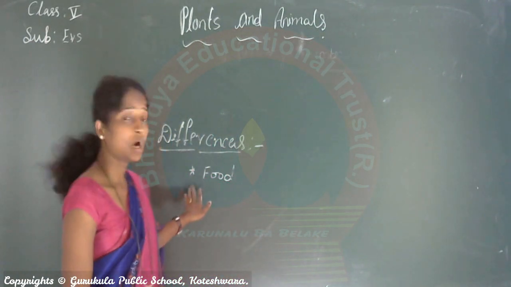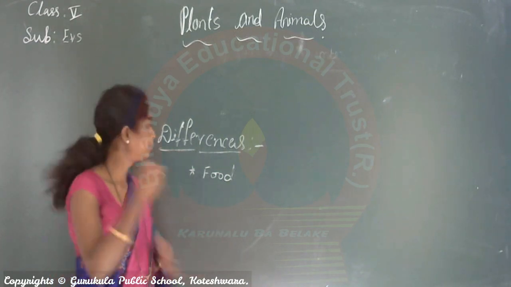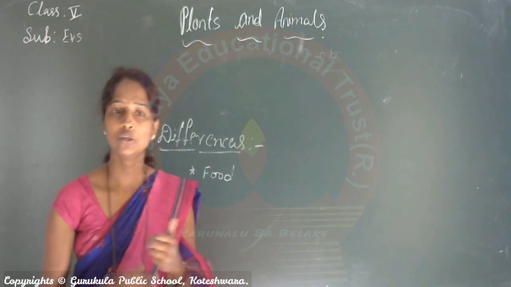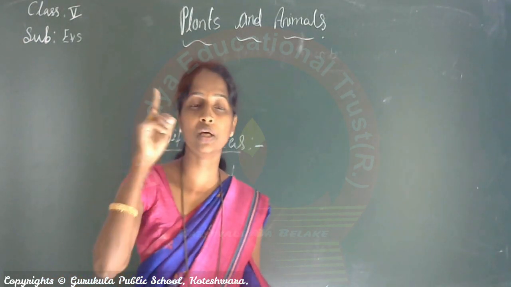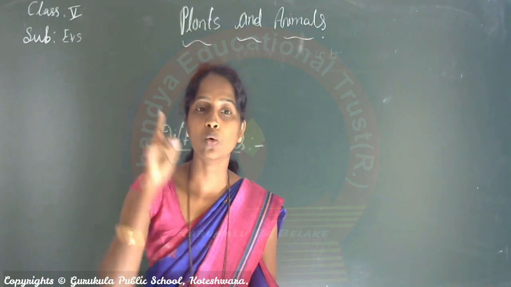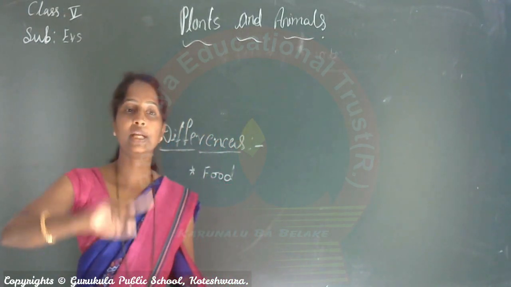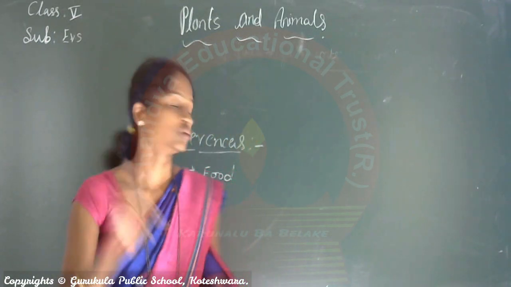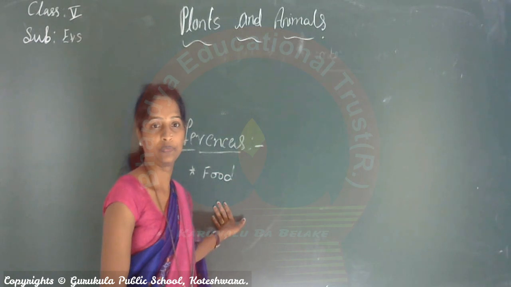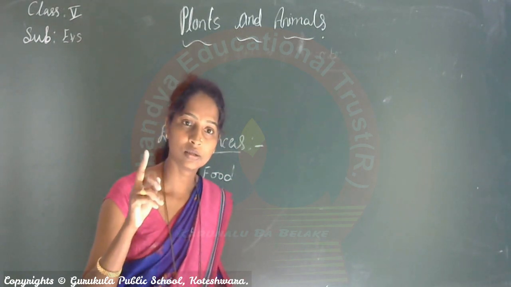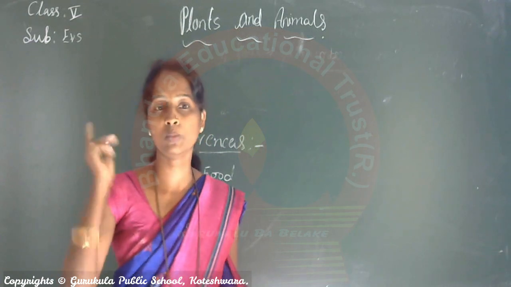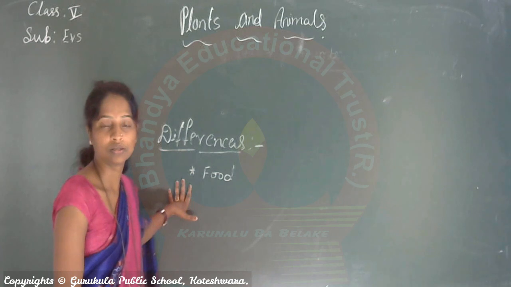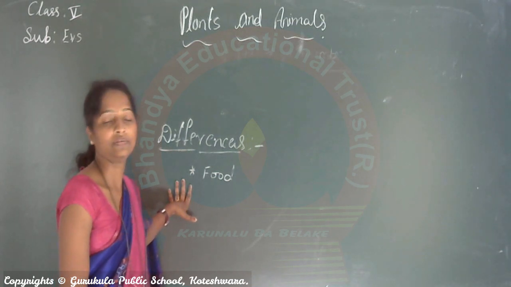But how do animals get their food? Can they prepare their own food? No, they cannot make their own food. They depend directly or indirectly on plants or other flesh animals for their food. So they are called consumers. This is one of the differences.